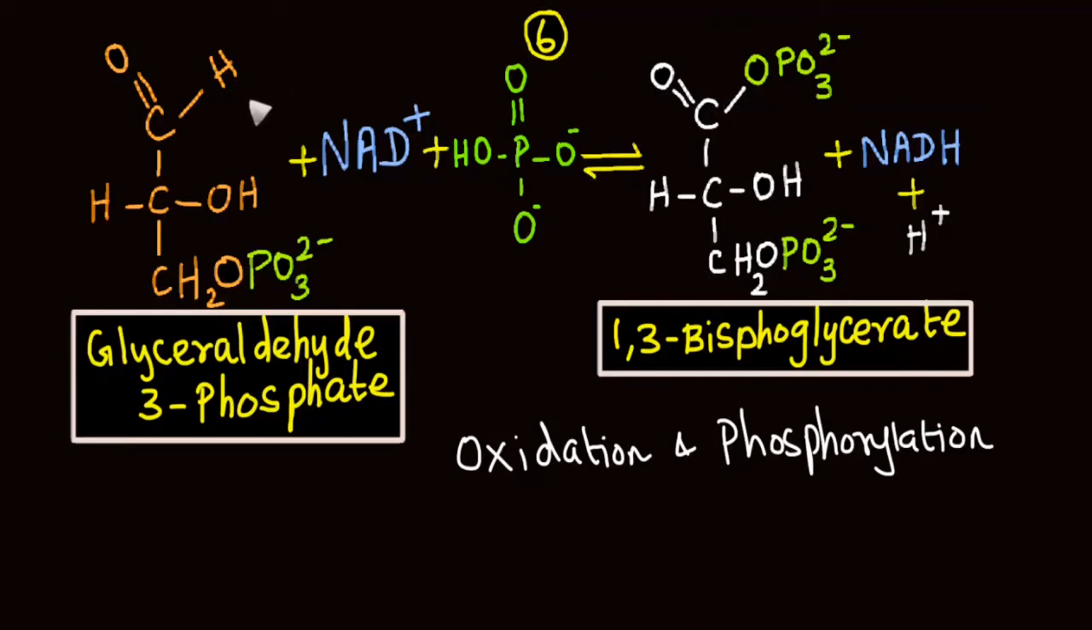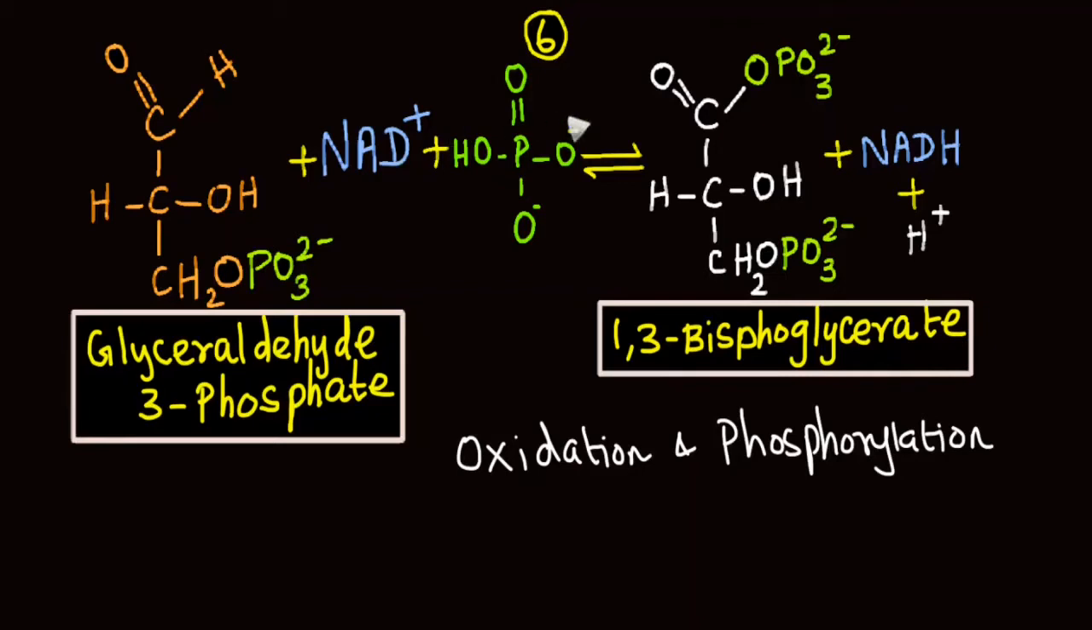Here, oxidation happens in 2 ways. There is removal of hydrogen as well as addition of oxygen. But the addition of oxygen is coupled with phosphorylation. During phosphorylation, hydrogen of hydrogen phosphate is removed and gets released as a proton into the medium. Oxygen along with the phosphoryl group gets transferred to carbon 1 of glyceraldehyde 3-phosphate, forming 1,3-bisphosphoglycerate.